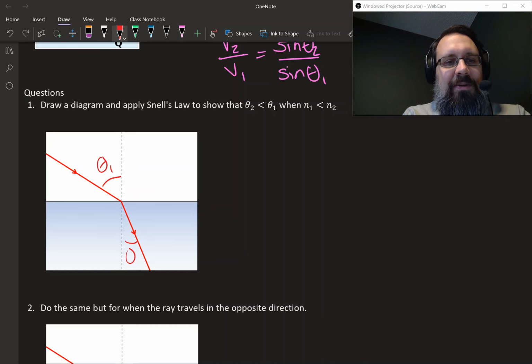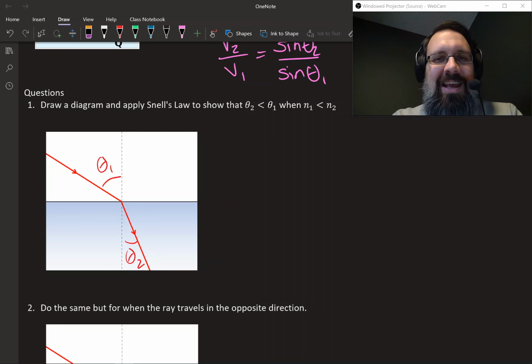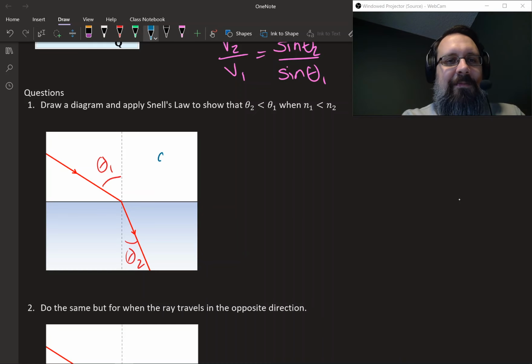This is going to be theta 2. And so all that we want to show, and my thetas are super diagonal, I'm writing at a weird angle here, it's fine, I'm not going to change it. We just want to show that what's happening here is you're going from air into water.